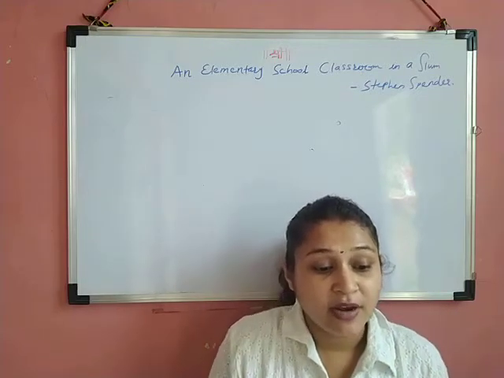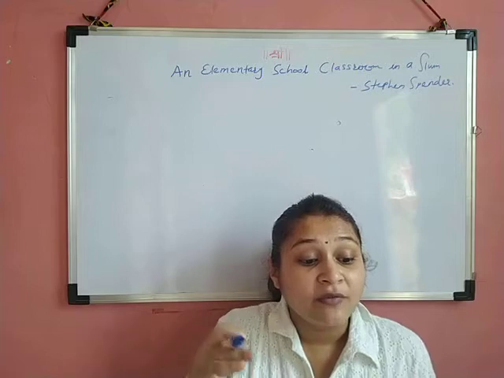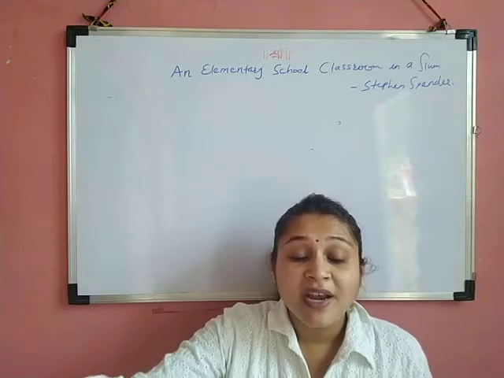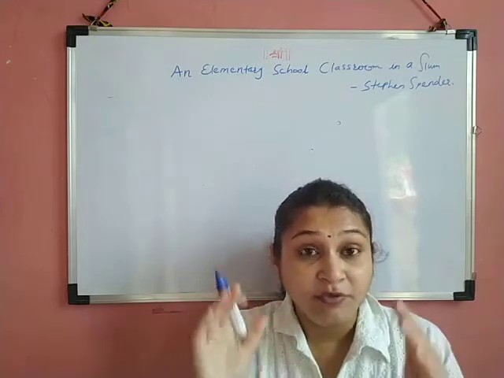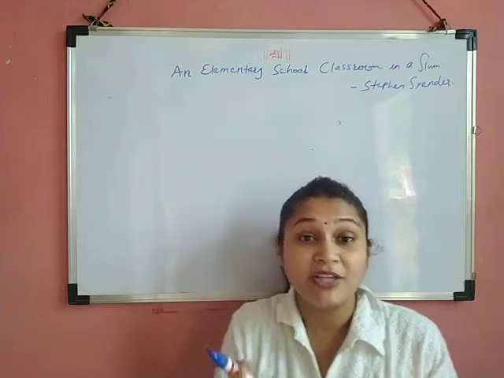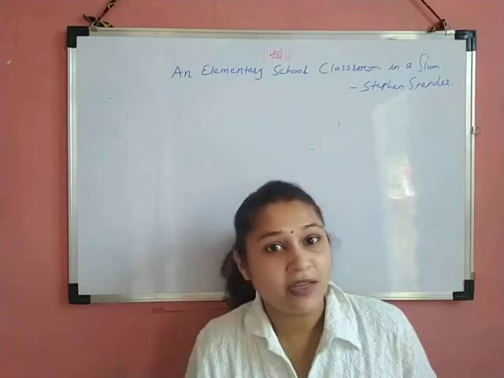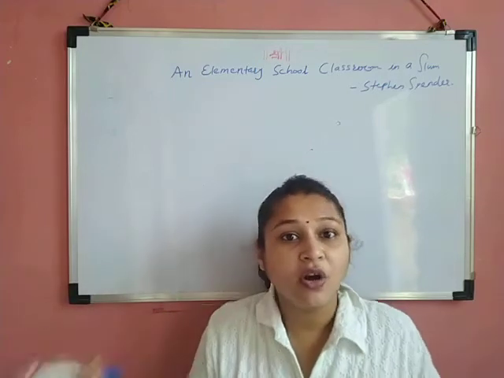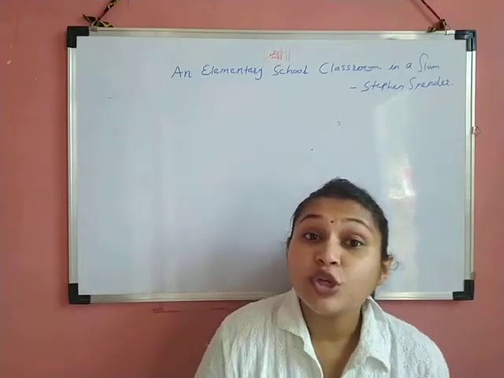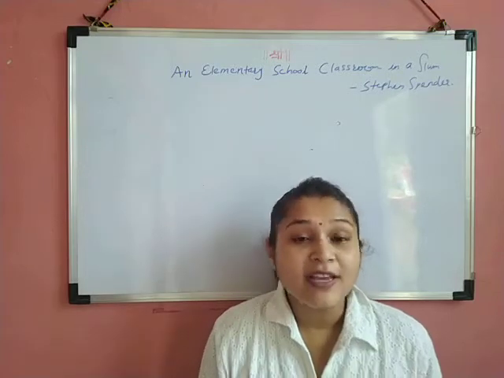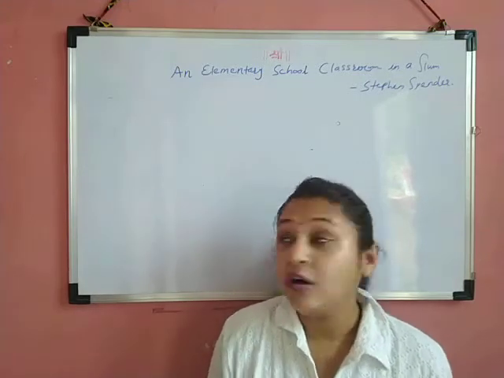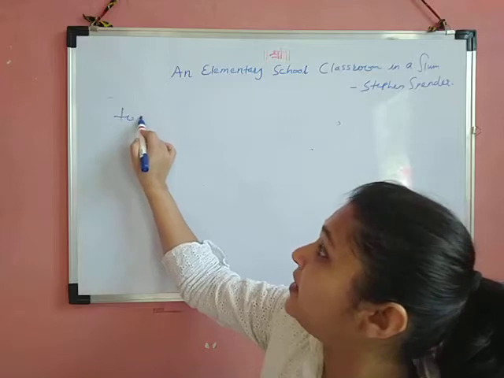And now see what the poet is saying, that where all their future is painted with a fog. Just imagine how beautifully he explained here. Yes, they're getting education, they got a classroom, but how is their future painted? Their future is painted with fog. What is the texture of fog?